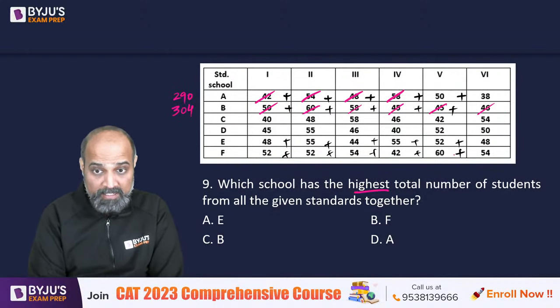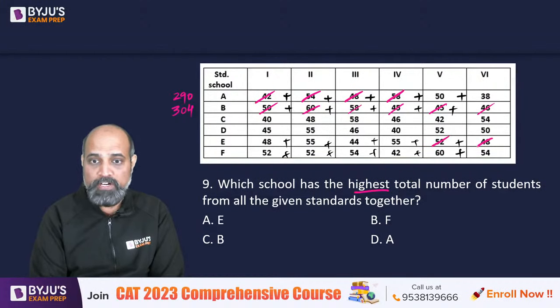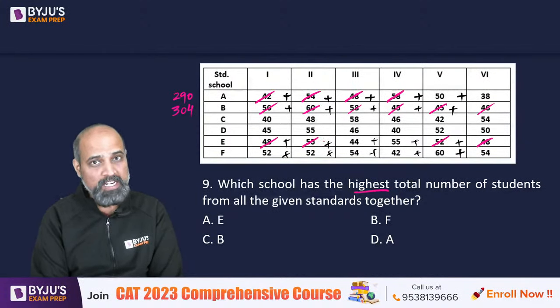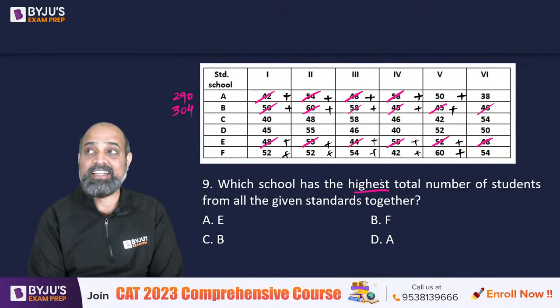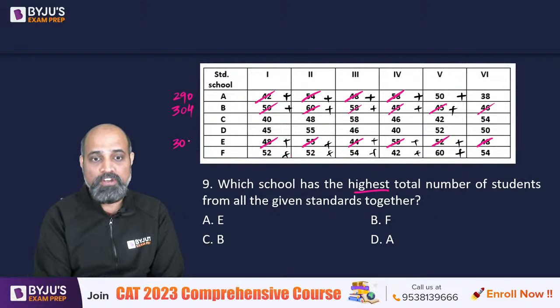If I look at E, we have 52 plus 48 is 100. 48 plus 52 is 100. So this is 3 more. So that is 203. 44 plus 55 is 99. 99 plus 3 is 102. So this is 302. Very close.